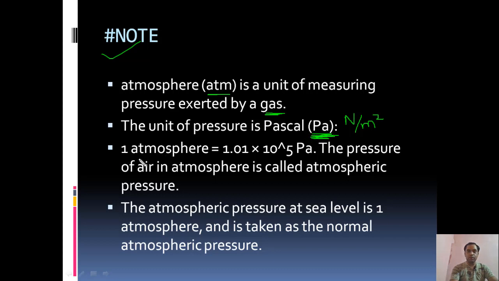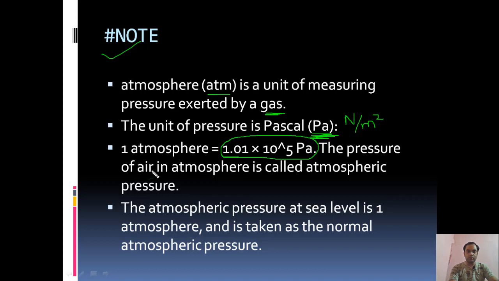1 atmosphere, that is 1 atmospheric pressure, is equal to 1.01 into 10 to the power 5 Pascal. This is the pressure that we are also experiencing, because the atmosphere is trying to push us with this pressure.